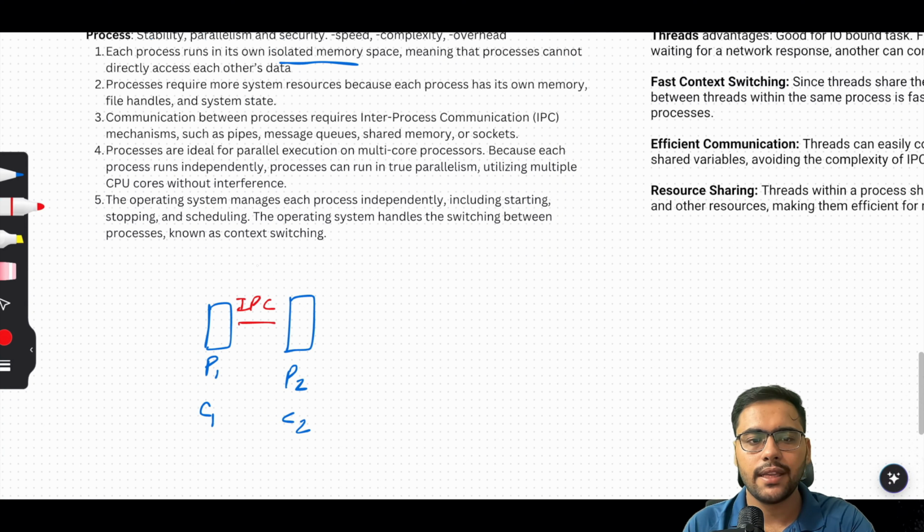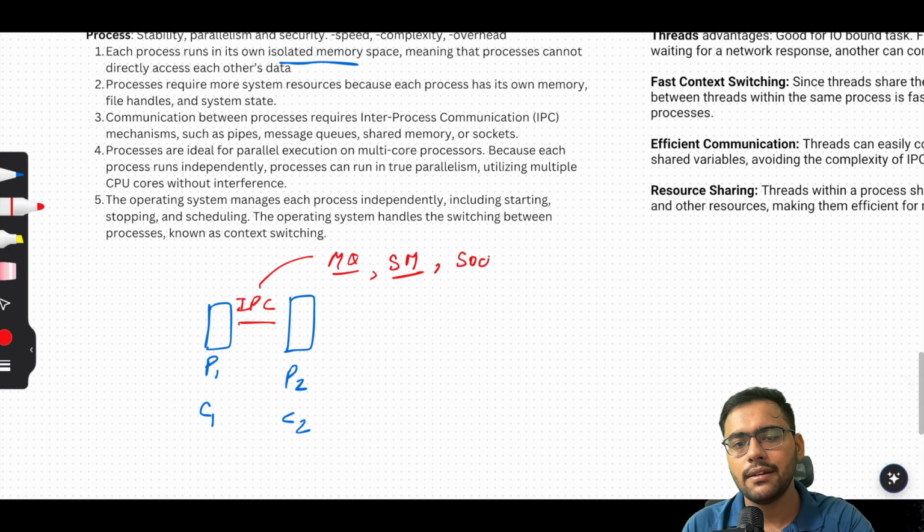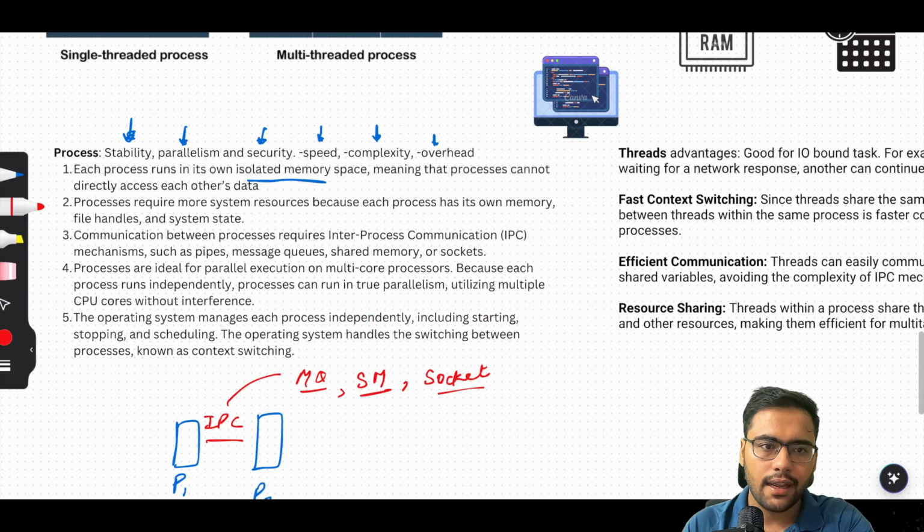For example, there are message queues, there is shared memory that both processes might be sharing, and one of the very important things that we will be learning, socket. So these are a few things used for IPC, communication between the processes. So the very important thing is to go with a process, and I'm again repeating it, when you need a CPU bound task to be done.